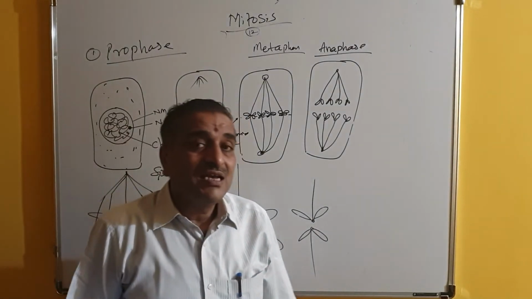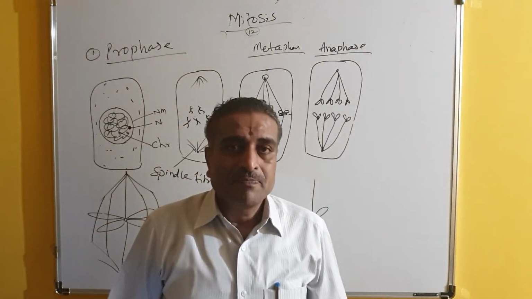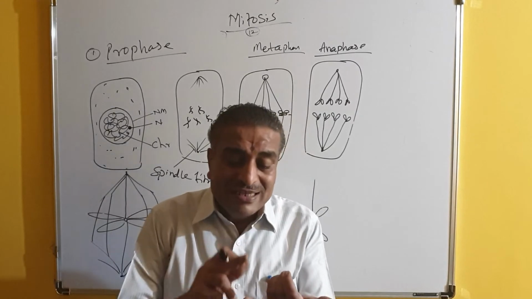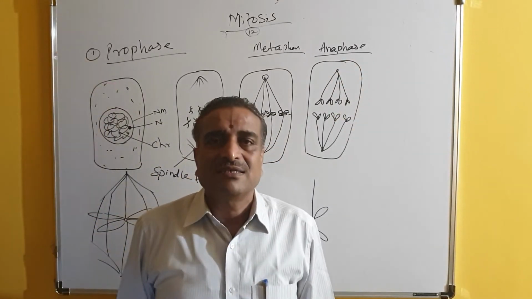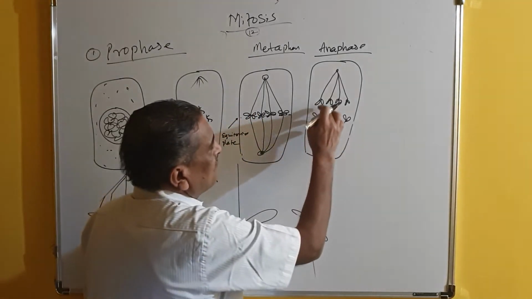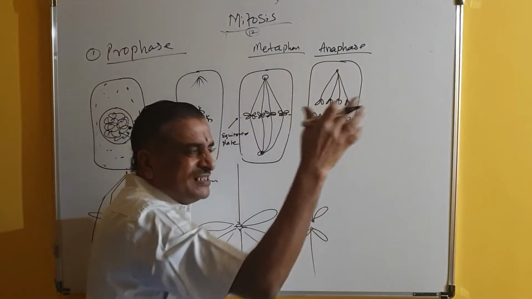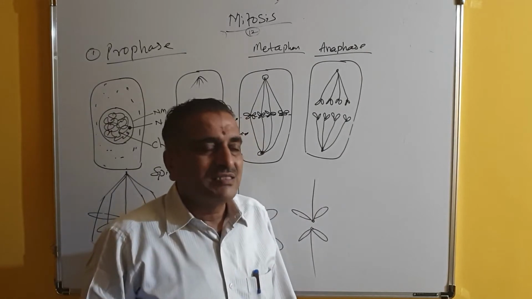What is anaphase? Anaphase begins when the centromere breaks. As soon as the centromere breaks, anaphase starts. Depending upon the author, we can see early anaphase, middle anaphase, late anaphase.